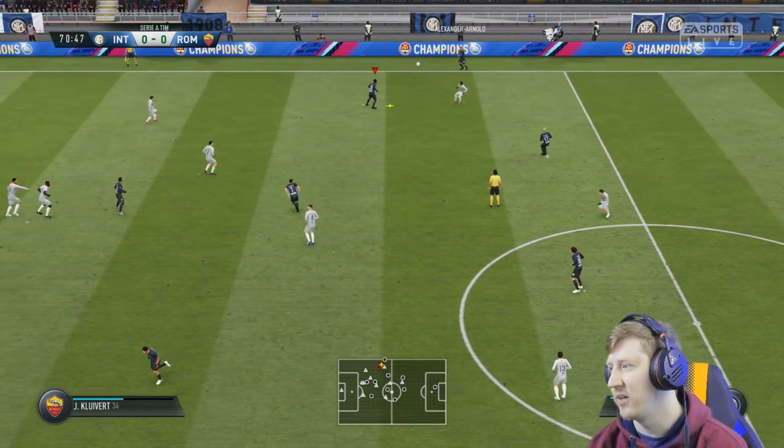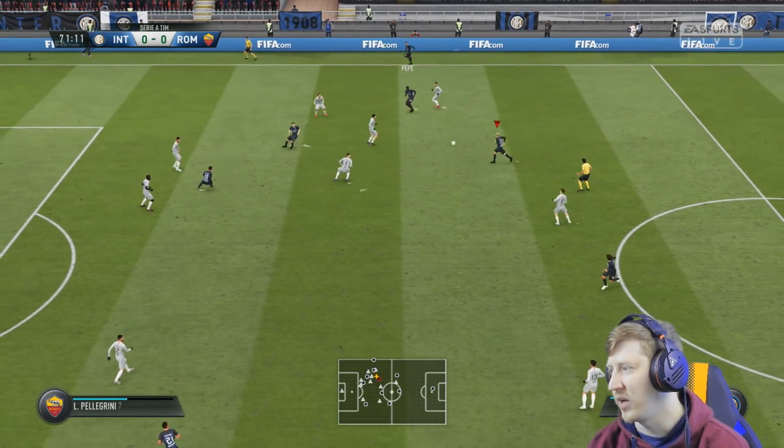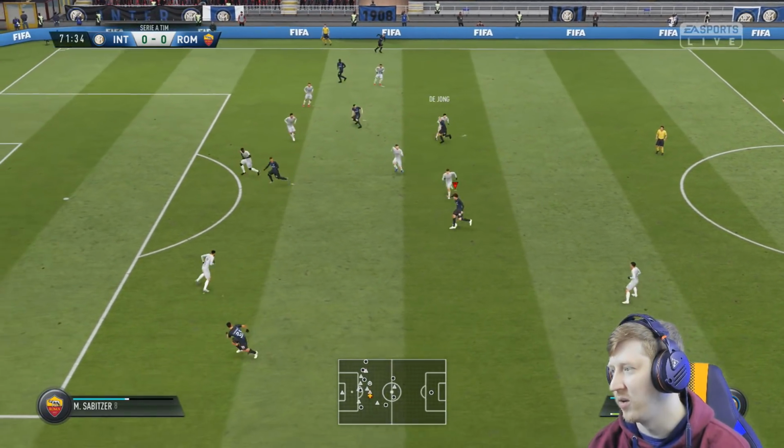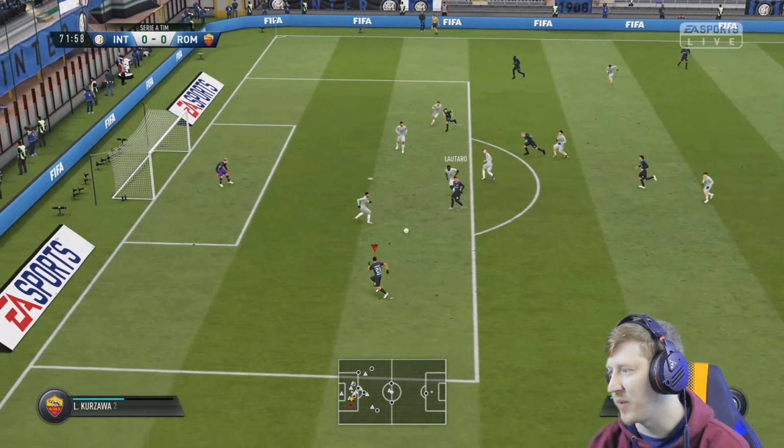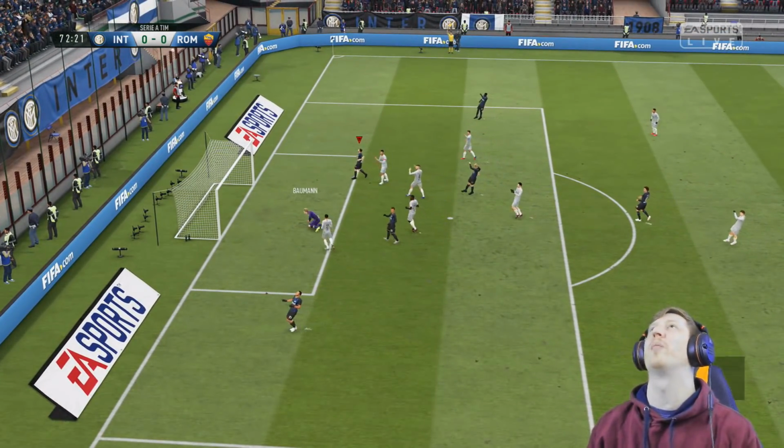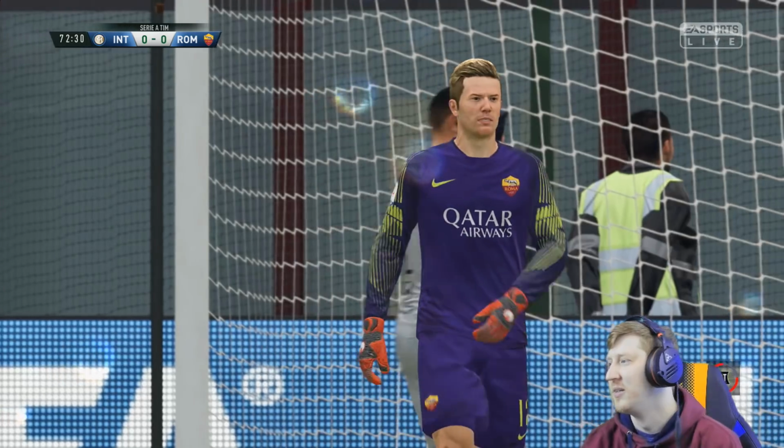20 minutes to go here. Still no sign of breakthrough from either team. We'll look for Rabiot. There's Lautaro under control. Bit of space. Memphis Depay. Oh, Baumann again with the fingertips.